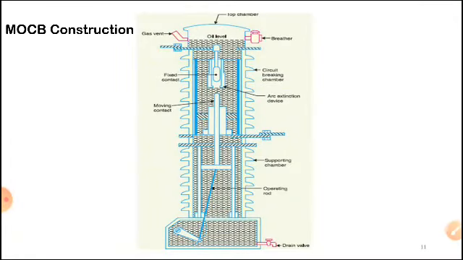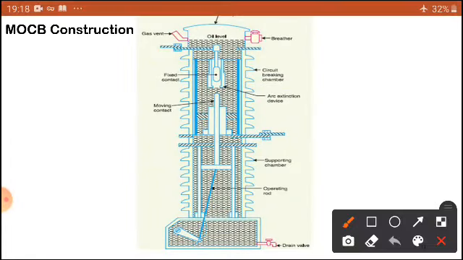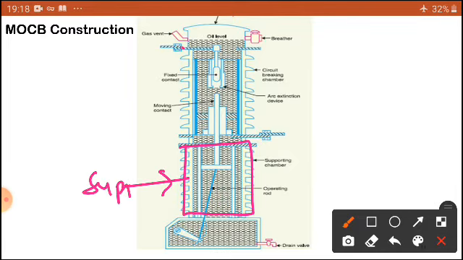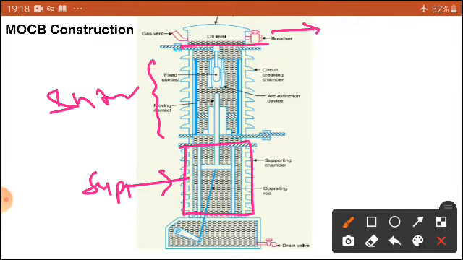Now you can see here, dear students, up to this small portion we are going to use this supporting chamber, and up to this one the interrupting chamber, and this is the top chamber.